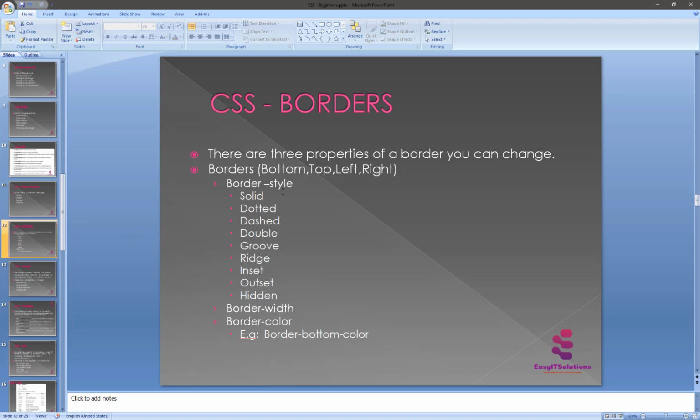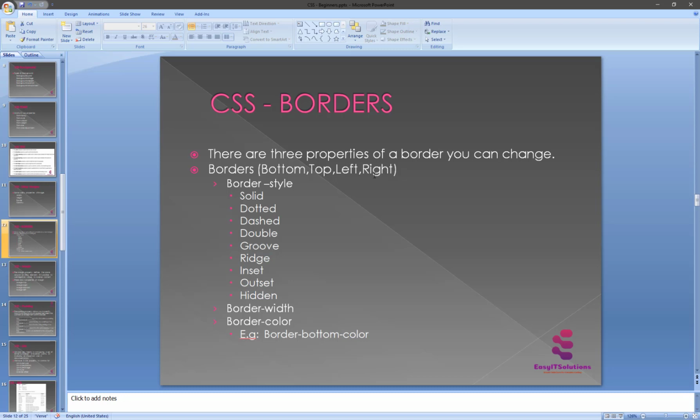Basically, the border properties allow you to specify how the border of the box representing an element should look. And the properties are border-bottom, border-top, border-right, and border-left.